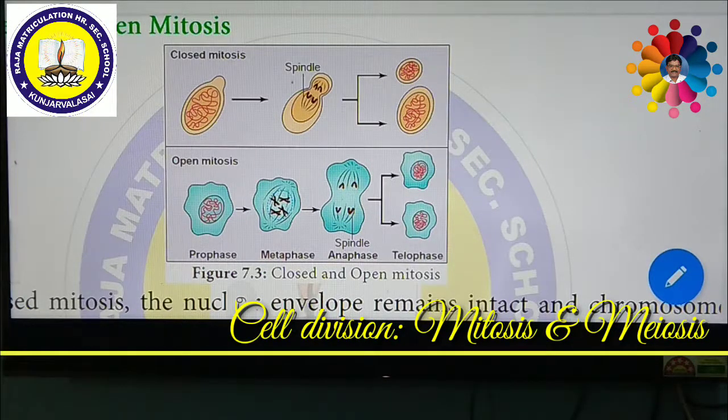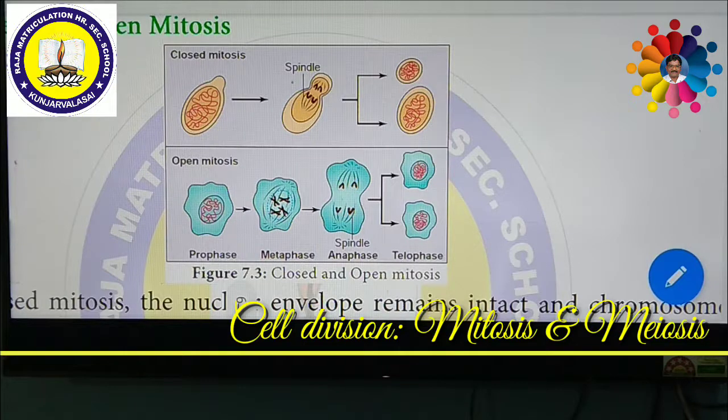So mitosis takes place in two forms, one closed and another open. In closed mitosis, the nuclear envelope remains intact and the chromosomes migrate to opposite poles of the spindle within the nucleus. In many single-celled eukaryotes, including yeast and slime molds, this closed type of mitosis occurs.